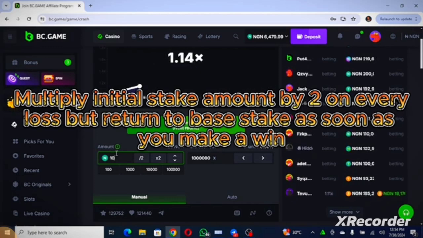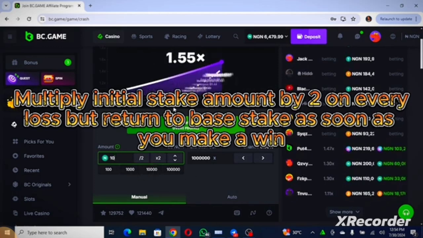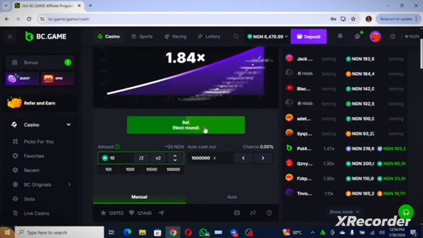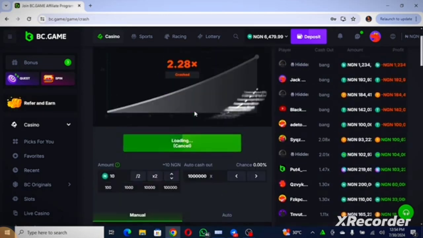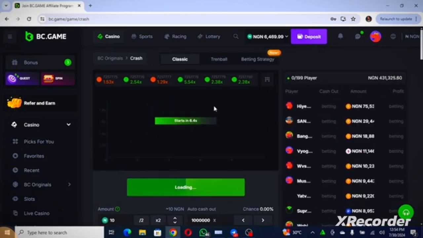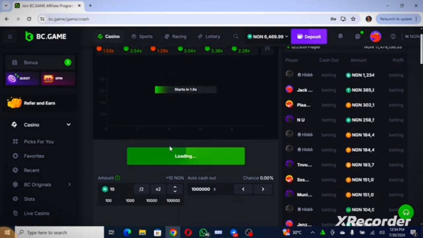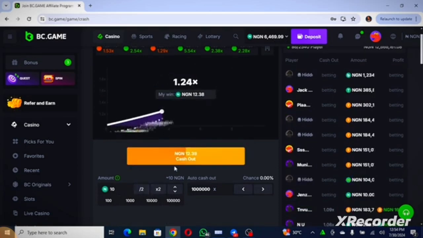So using the multiples of 2 simply means that as this game is going now, if you put 10 naira here, we then set this to 1 million and then click on bet. So we wait for it. As it is loading, some money will be deducted here, guys. Okay, so let's wait for it. All right, now let's look at this.